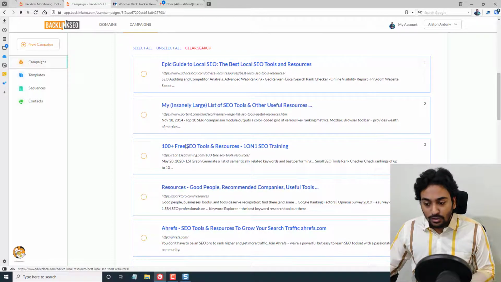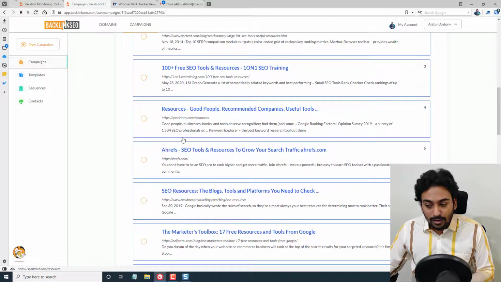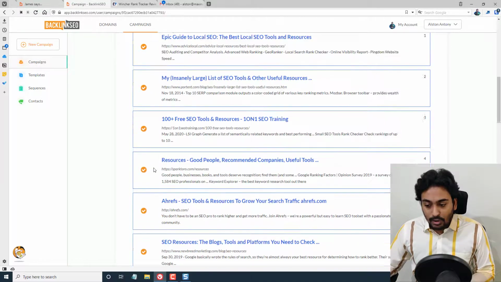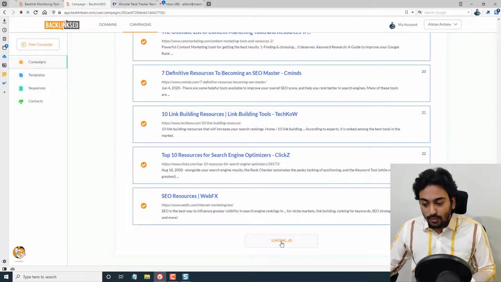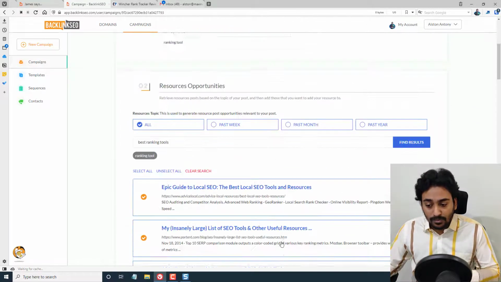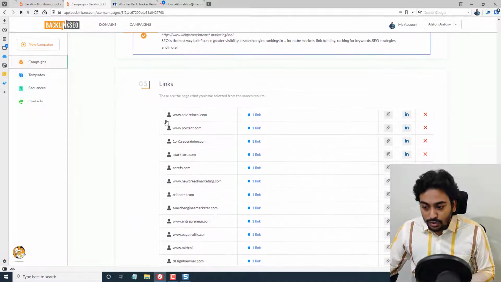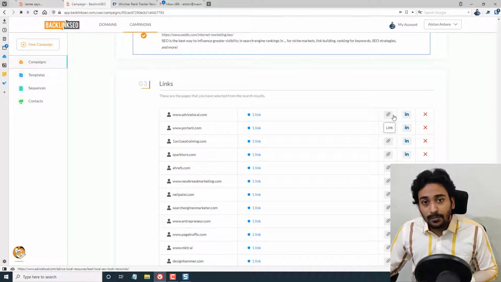You can see it shows all the different resources it was able to find where we can outreach to them. Let's say, for example, select all. You need to do a bit more in-depth data research, but I'm just going to do it as fast as possible to show you the possibility. Now once I've done that, you can see it automatically shows the link it grabbed. It will show you the external link, and we can go in depth and see whether this is a prospect we do want to outreach to or not.